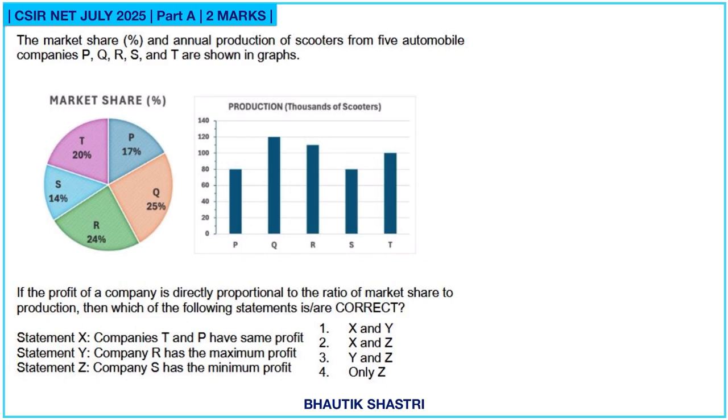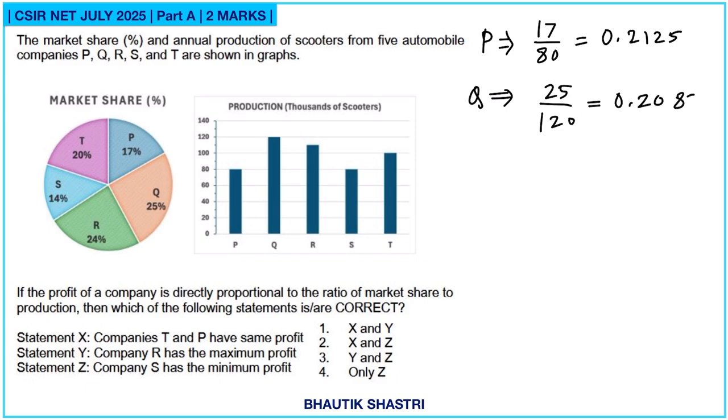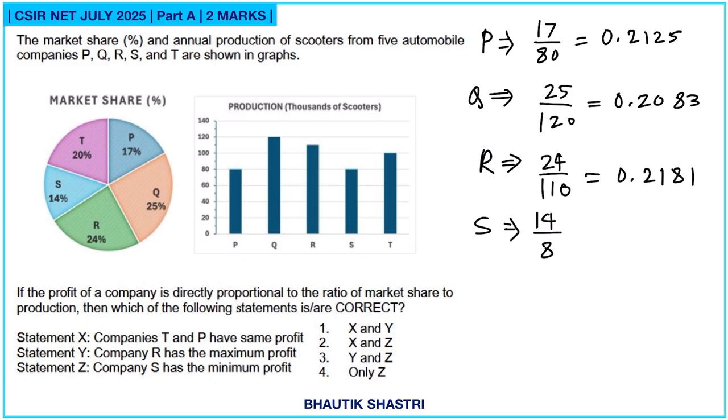So first we have to calculate profit for each case. For P it will be 17 by 80, which is 0.2125. For Q it is 25 by 120, which is 0.2083. For R it is 24 by 110, which is 0.2181. For S it will be 14 by 80, 0.175. And for T it is 20 by 100, which is 0.2.